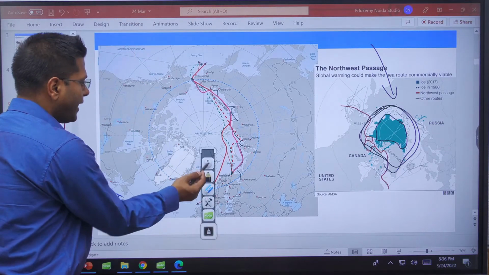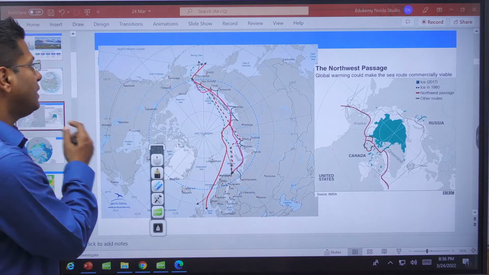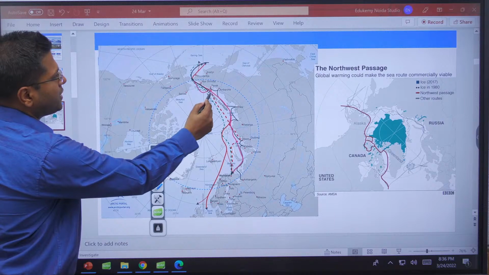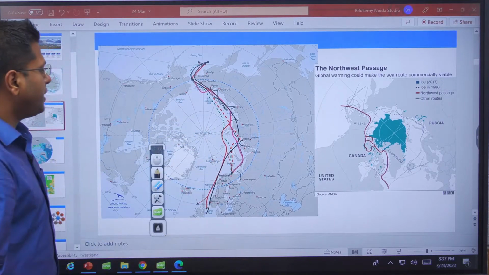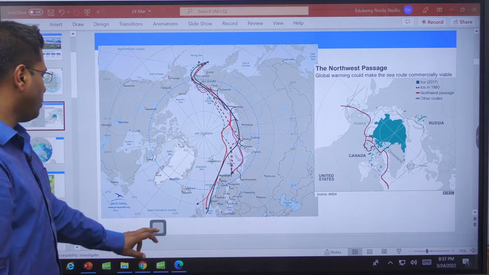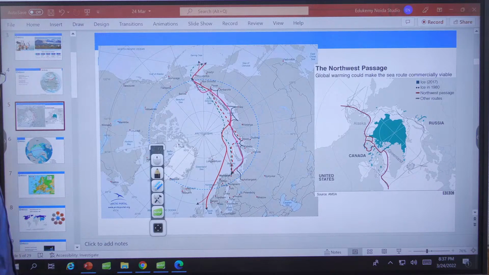So this is how trade routes have already gotten formed. Trade routes in the summer season, some trading is happening, icebreaker ships are going, and this is where we see one of the largest trading routes being under Russia, right? Moving from Tokyo to St. Petersburg. All right.